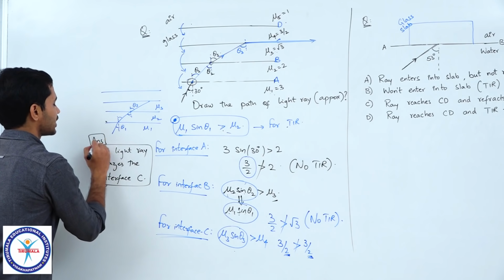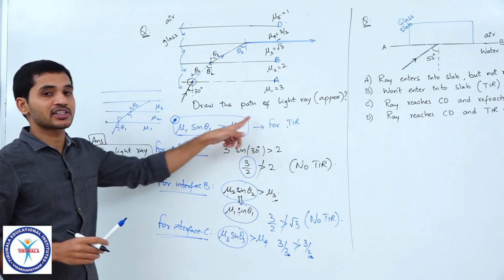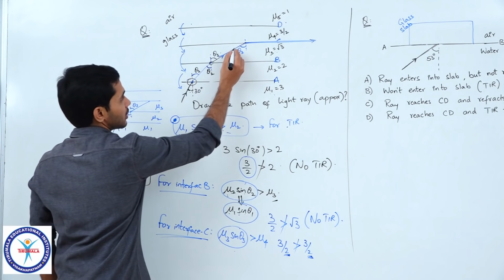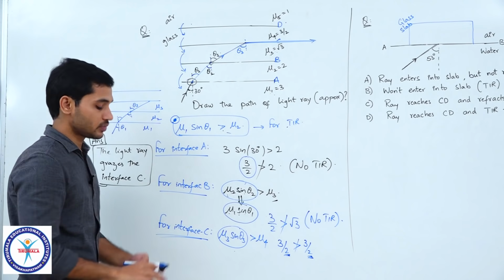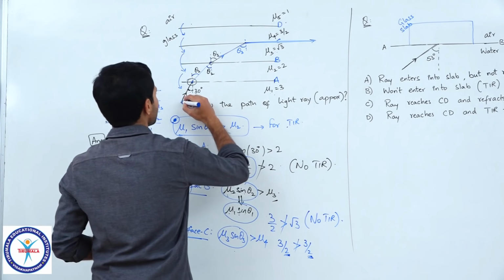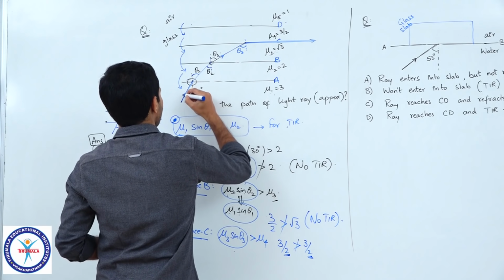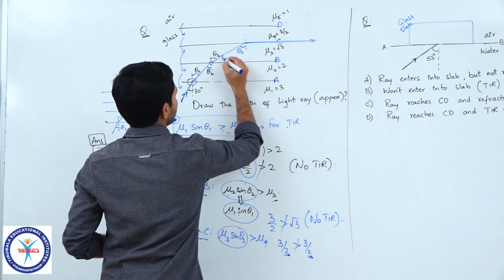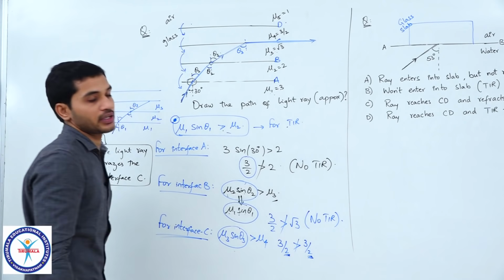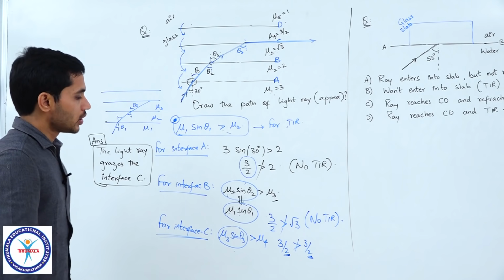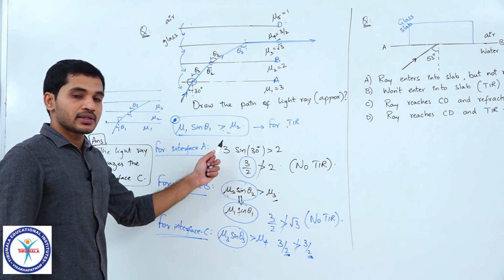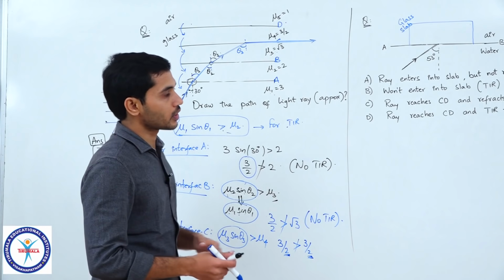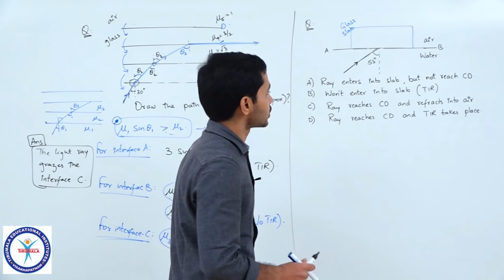You can basically look at the diagram as well. The question asks for drawing the path of the light ray. So, this is how the path of the light ray would be, clear. I will draw it in blue. This blue color will represent the path of the light ray, right. Do not forget this, I keep telling this because it is that important. Okay. Now, let us move on to the next question.